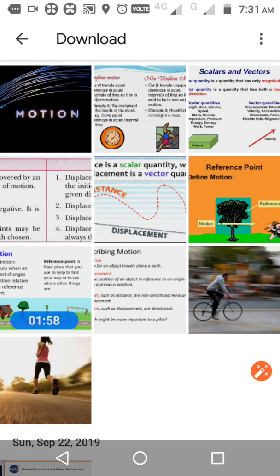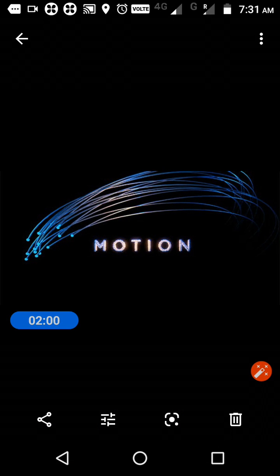So in this chapter, we are going to discuss what is a motion, and what are the parameters we consider to describe a motion one by one. Okay, that is our aim.